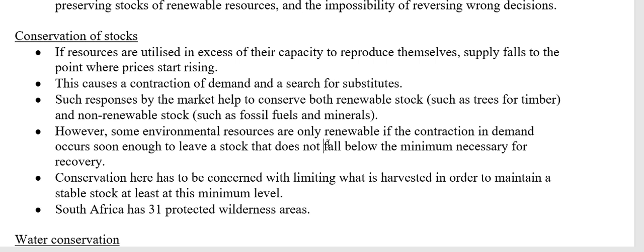All right. Now, if we have decreased our demand in time, and we have left enough of species A in the ocean, there's enough mommies and daddy fishies from species A to do what they do to make more baby fishies, then obviously we can resurrect the resource. Now we can replenish those resources because it's renewable.